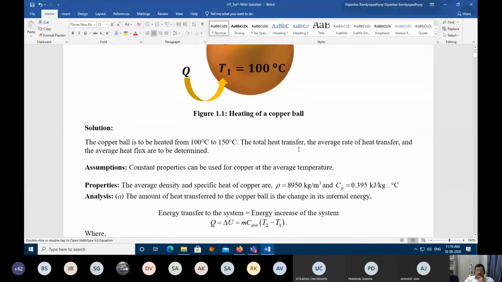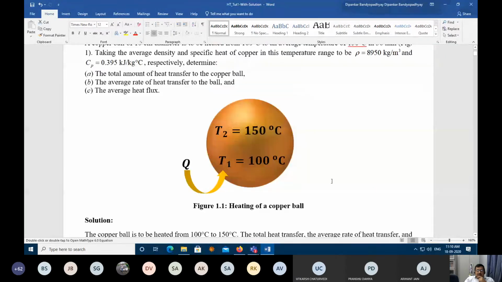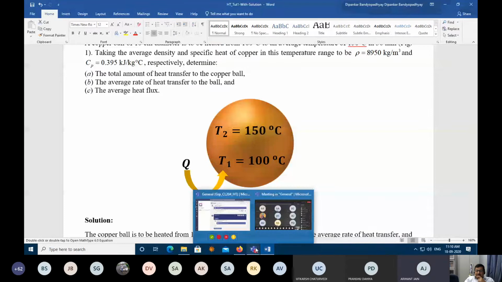What is the flux? Who answered the question? Can I know the name? Yes. Arihant, right? So Arihant, what is the area here? 0.0314 meter square. No, which area here? Area of the sphere. Total surface area of the sphere.